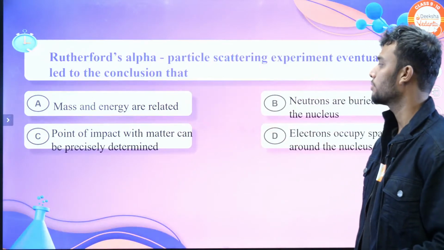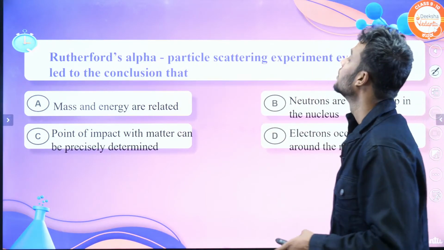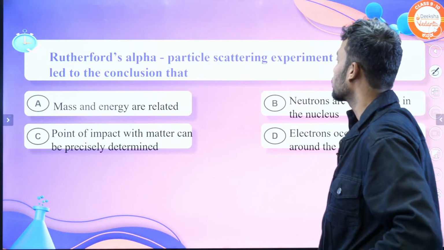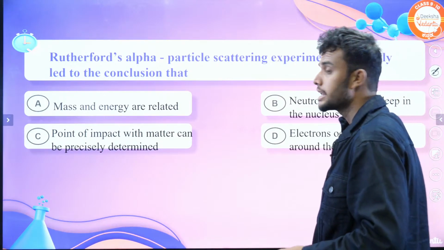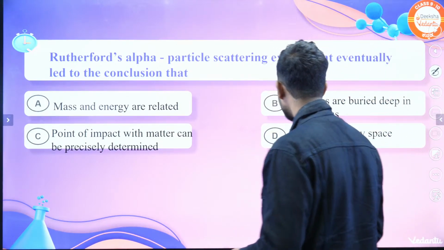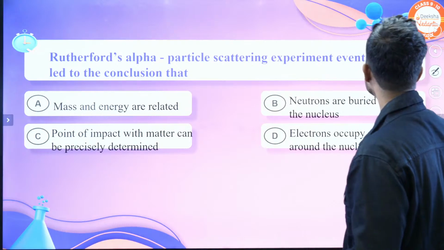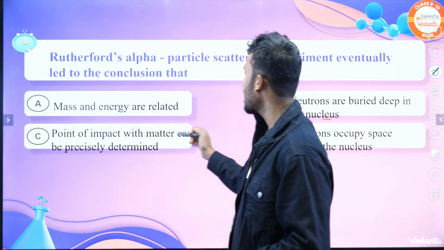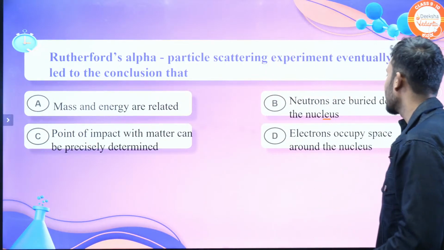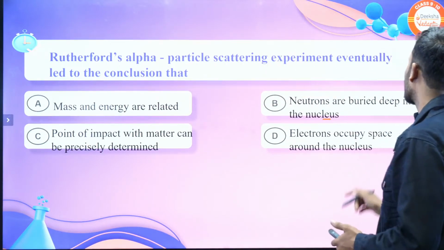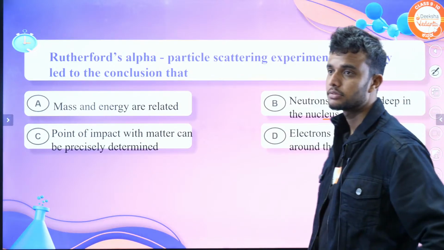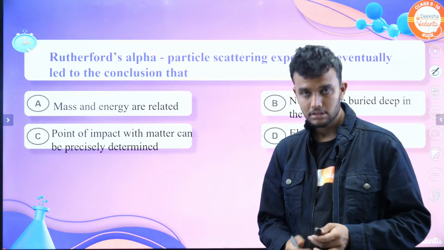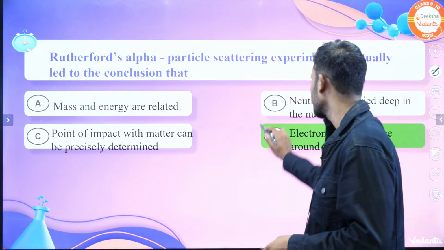Okay, students, let's move on to quiz time. The first question is, Rutherford's alpha particle scattering experiment eventually led to the conclusion that: option A, mass and energy are related. Option B, neutrons are buried deep in the nucleus. Option C, the point of impact with the matter can be precisely determined. Option D, electrons occupy space around the nucleus. What's the answer? Students, if you know the answer, please tell in the chat section. The answer is option D, right?